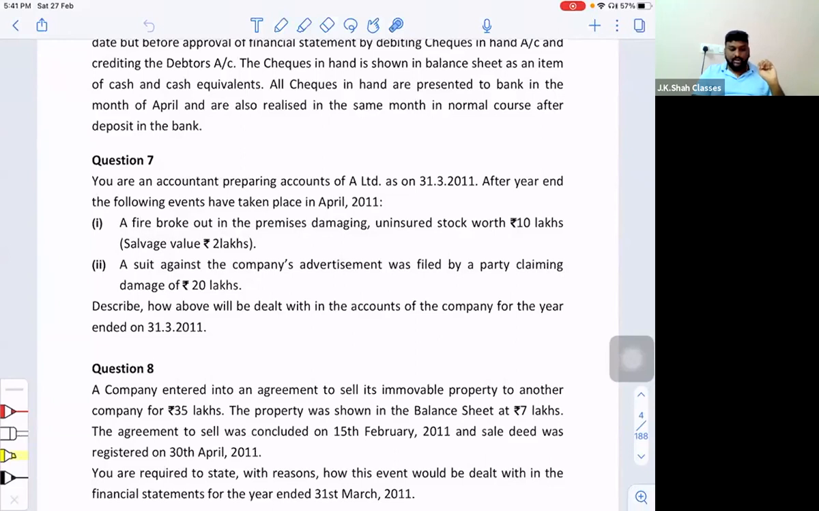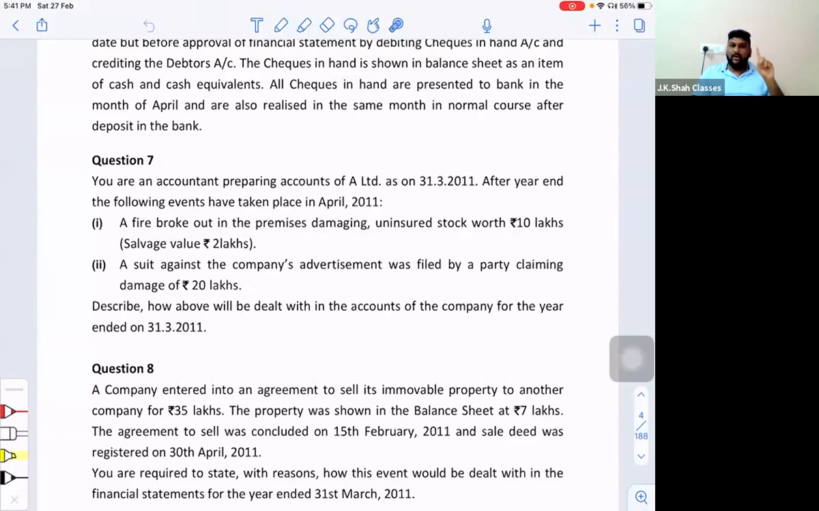Point number 2. A suit against the company's advertisement was filed by a party claiming damages worth rupees 20 lakhs. Now, sir, please understand, a suit against the company's advertisement. Suit means a court case was filed. And sir, can I say court cases are nothing but contingencies? Court cases are contingencies. And technically, if he is claiming damages from you, it can be a contingent loss for you. So on the basis of probability of the loss, you will decide whether you have to record this, ignore this, or create a provision.